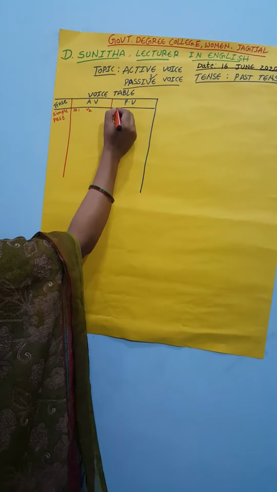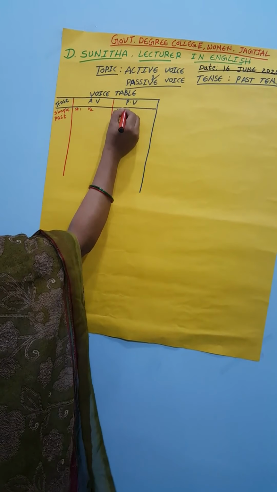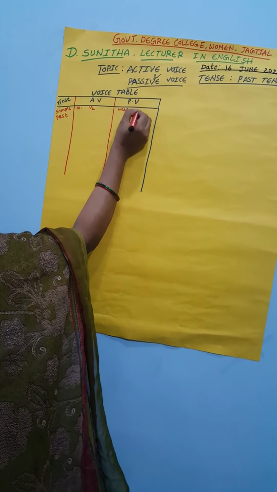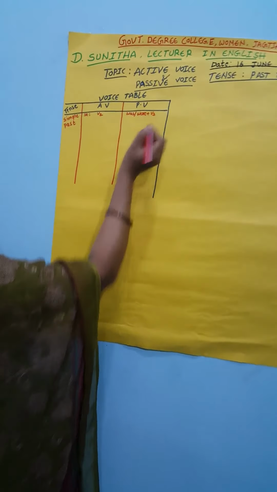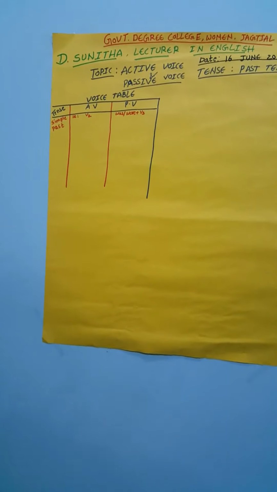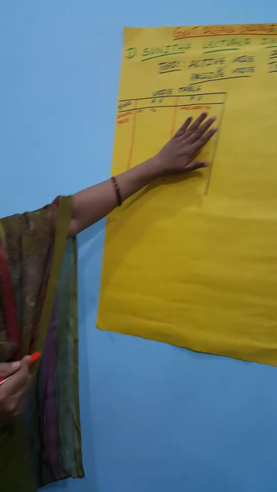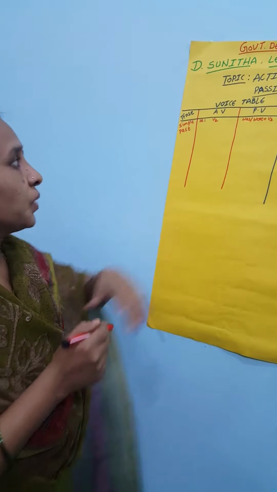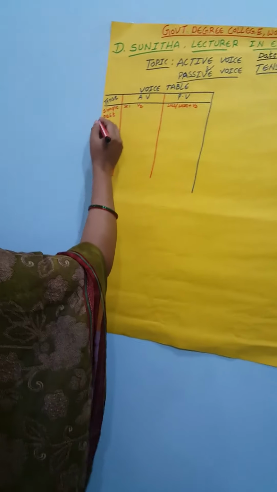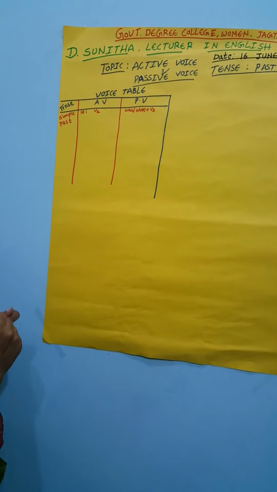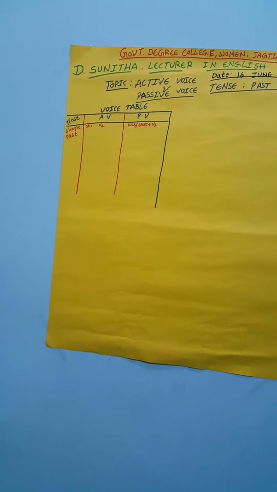That changes in the passive voice to was or were plus V3 form. In every tense, in the passive voice, the verb form will be only the V3 form. So in the active voice V2, in the passive voice, was or were plus V3.